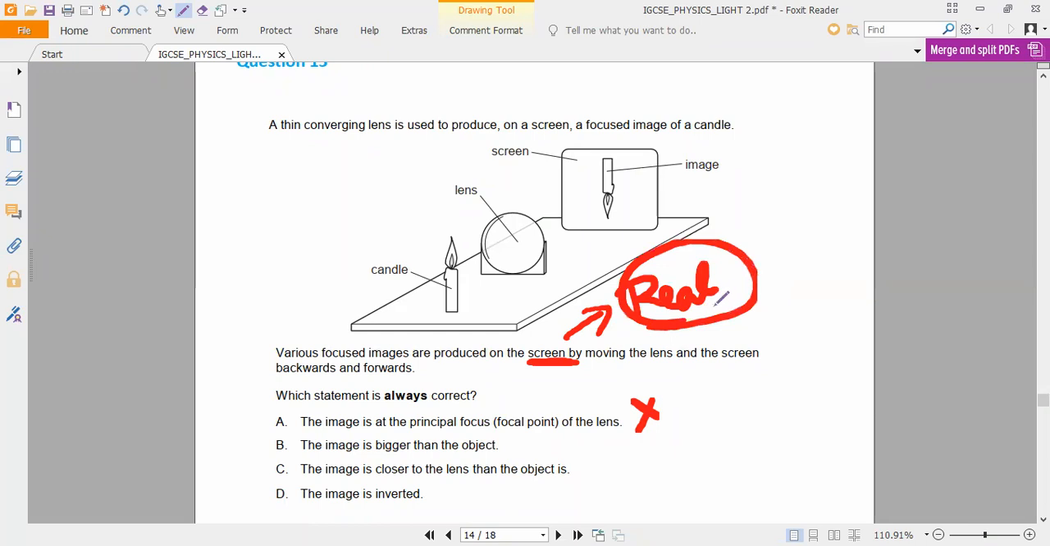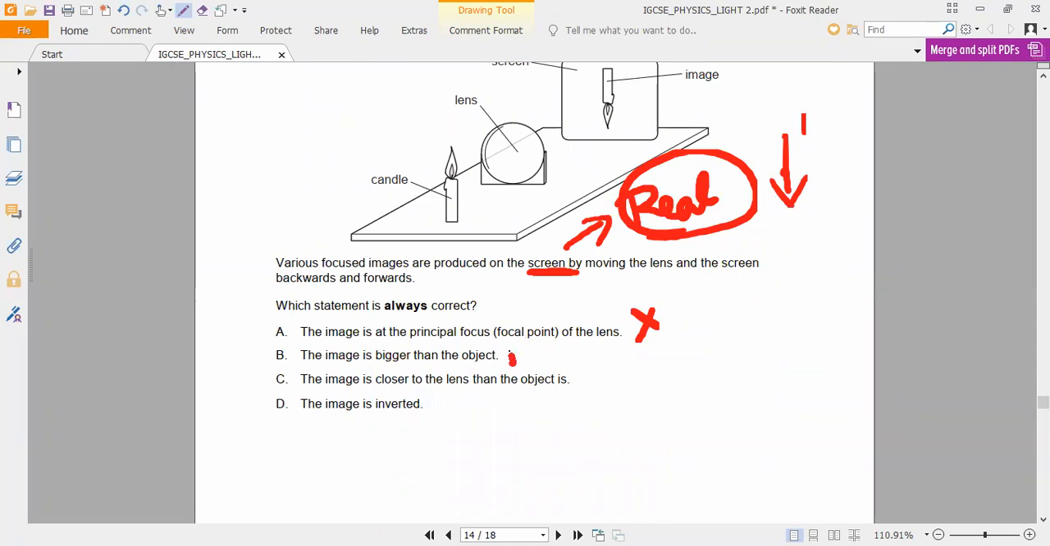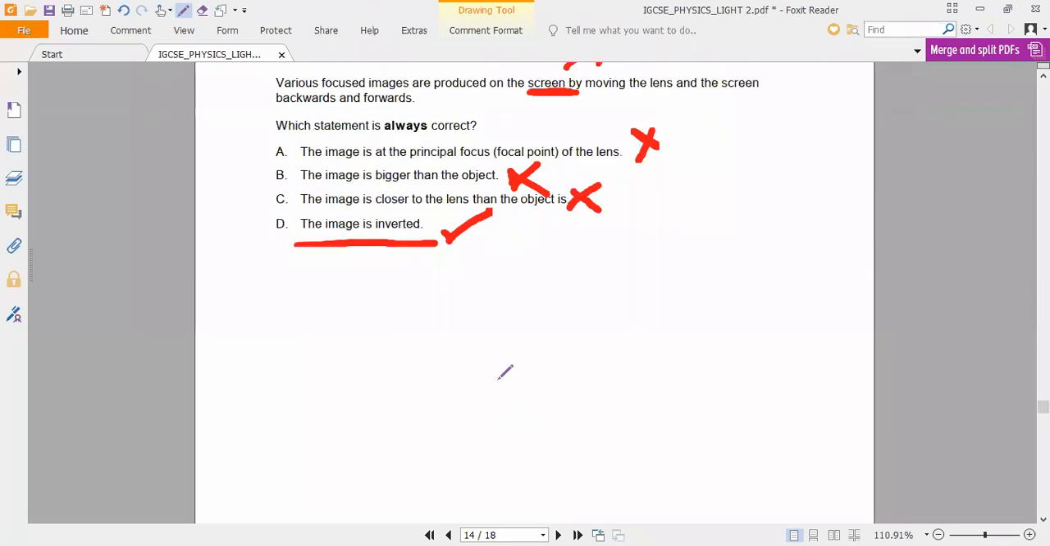So real images, what is the characteristic? It may be magnified, it may be diminished, but it is always what? Always it is inverted. So we cannot say it is bigger than the object. We cannot say it is closer to the lens than the object. But we can say definitely 100% that it is always inverted.